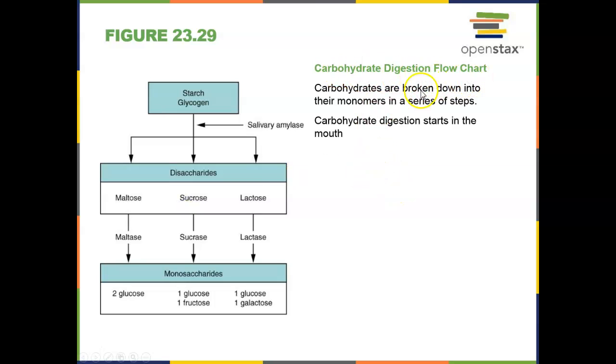So when we talk about carbohydrates, carbohydrate digestion starts in the mouth with salivary amylase. This is going to break down our carbohydrates like starch and glycogen into their disaccharides, maltose, sucrose, or lactose, which will then be broken down into the monosaccharides. So this occurs in the mouth, and then in the small intestines, we have pancreatic amylase as well as maltase, sucrase, and lactase that are going to break down the materials into their small monomers that are located here.